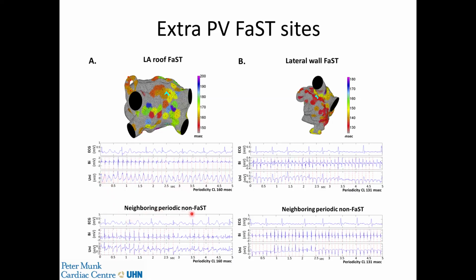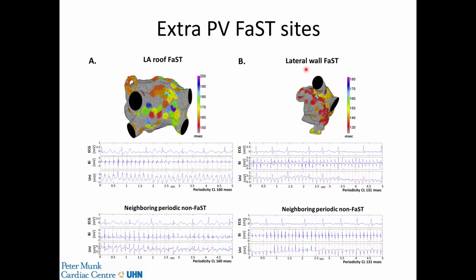Now, a neighboring site did not demonstrate the features of FaST. And what you can see here is that the periodicity is not sustained, and the unipolar QS is not sustained. It initially is an RS, and then it becomes a complex sort of QS unipolar morphology.